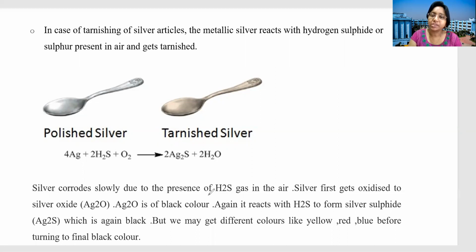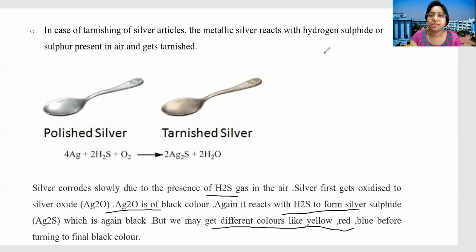Silver first gets oxidized to silver oxide, that is Ag2O, which is black in color. Again, it reacts with H2S to form silver sulfide, which is again black. But we may get different colors like yellow, red, blue before turning to the final black color.